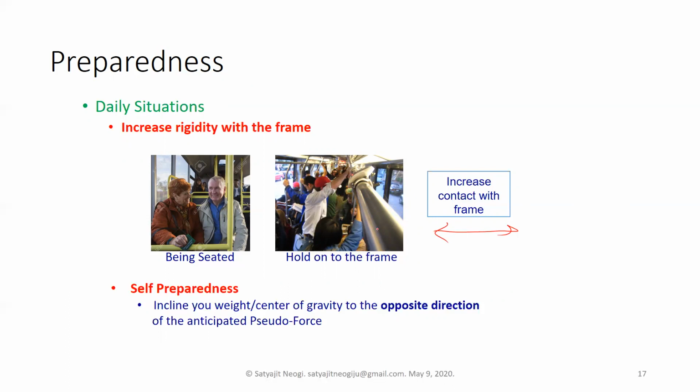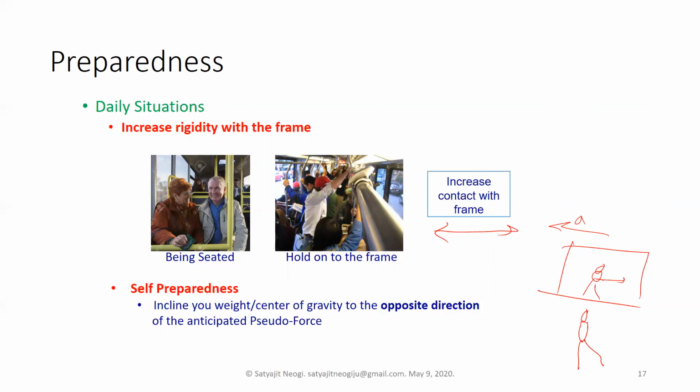And if you cannot get anything to hold on to, suppose you are traveling in a metro and you did not get any place, you are just standing by yourself. What you have to do is anticipate in which direction you are going to feel the pseudo force. Suppose the metro is about to stop in a station, so obviously it's going to brake. So the acceleration of the frame would be in this direction, so you are supposed to be feeling the pseudo force in this direction. In that case, you have to incline your weight in this direction. Okay. So something like that.